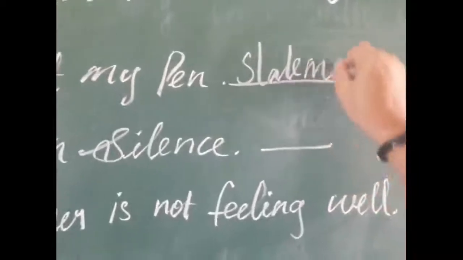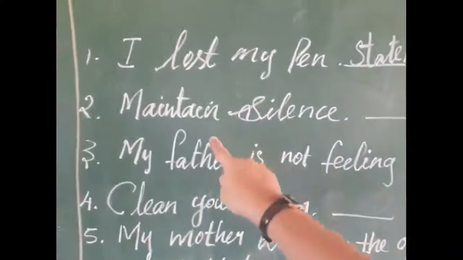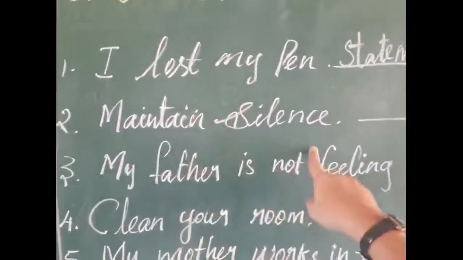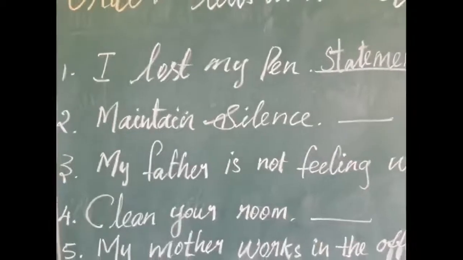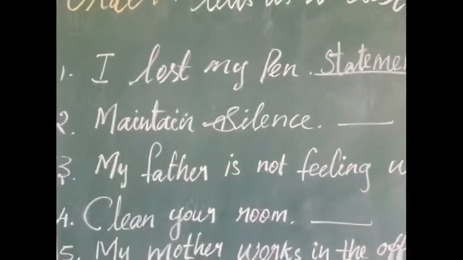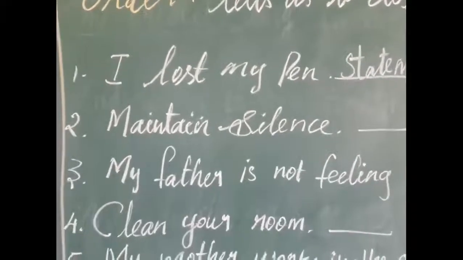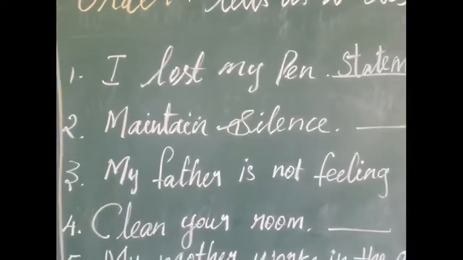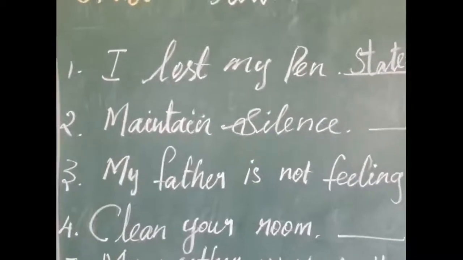Near the sentence, what do we want to write? Statement. Now look at the second sentence. Maintain silence. Listen here. Maintain silence. Whether this sentence gives you some information or tells you to do something. What do we want to do? We want to keep silence.